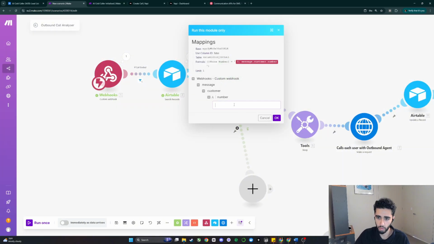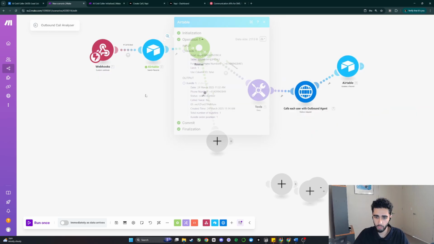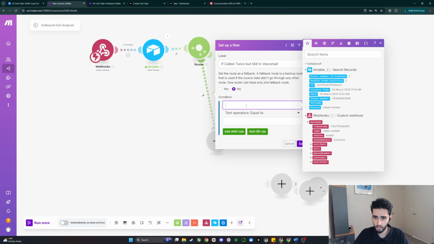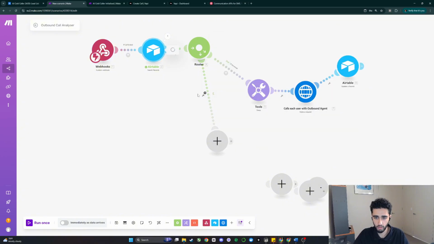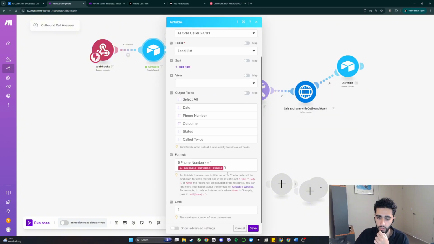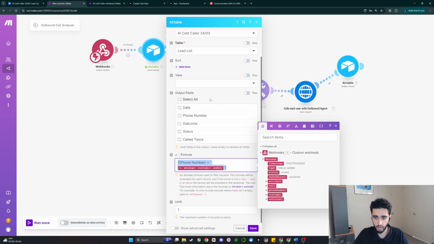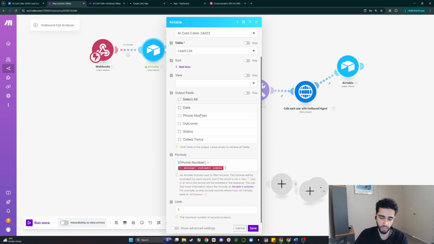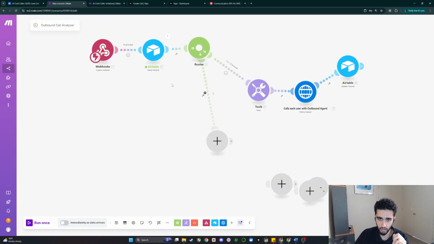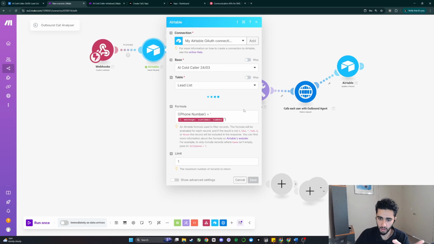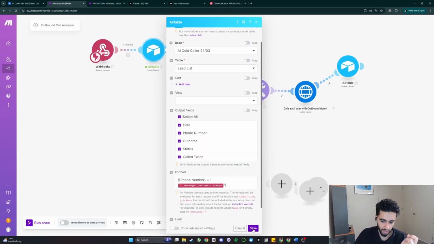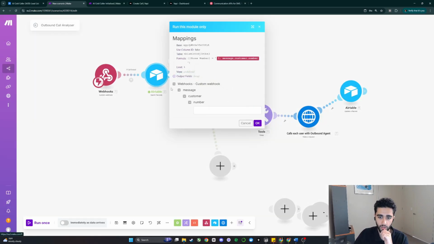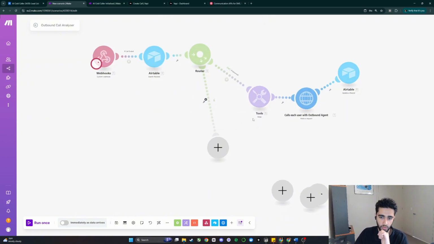So we need to run module. I'm just going to put in my phone number and run this again. Beautiful. So what should happen here is if we go back to condition, we don't have the called twice. I think I need to update this field real quick. Oh no, we need to output. Beautiful. So this is where we actually start outputting the data. We want to output the phone number and called twice. Actually, we're going to output all the data because we're going to need all this data eventually. We'll run this module only, and then we'll just put in my phone number.